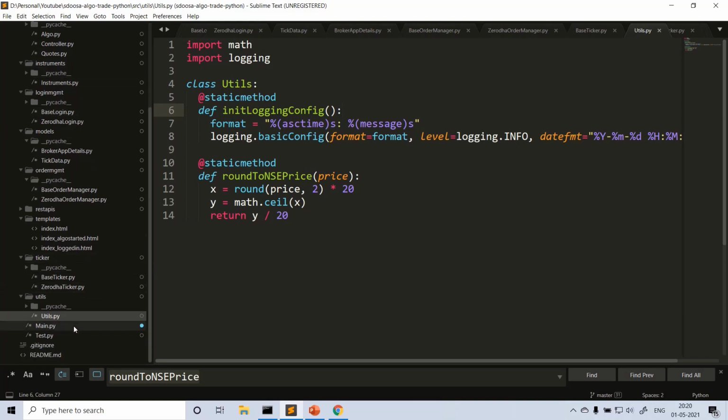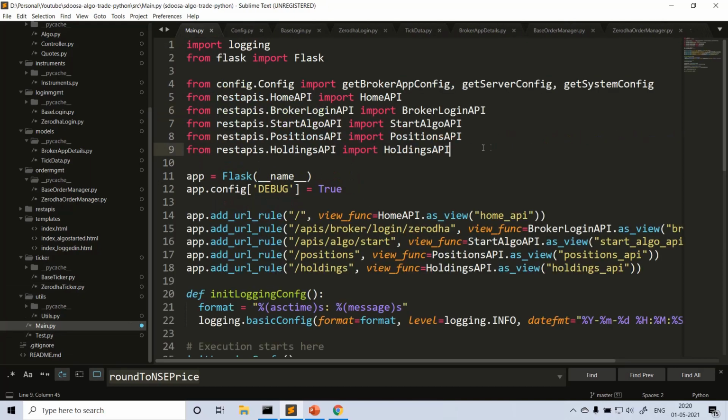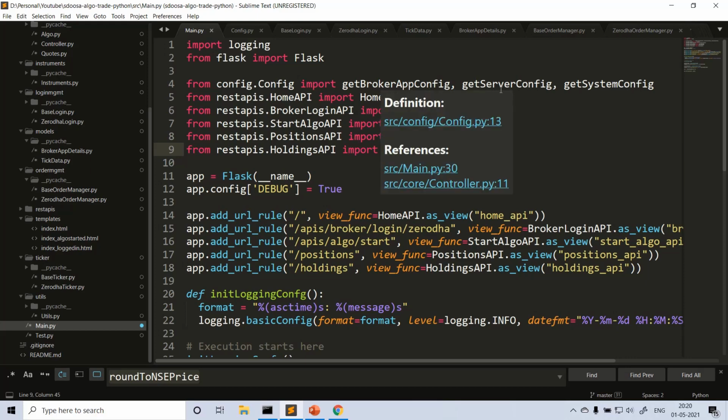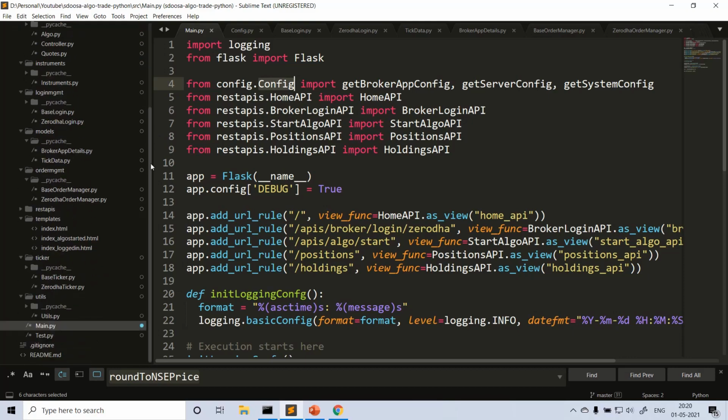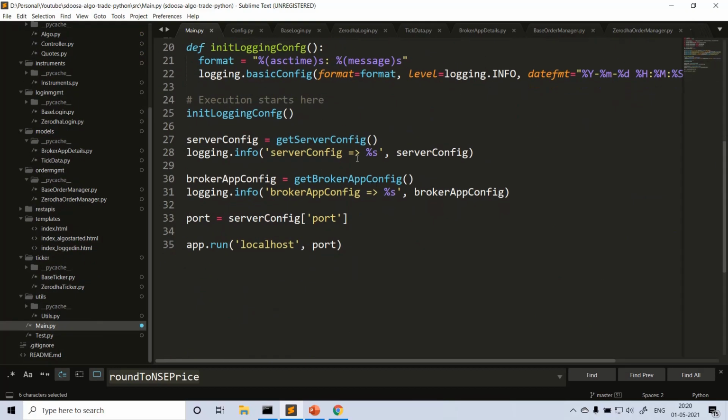And the main point starts here, main.py. Let's come to this. In main.py, what I'm doing is getting the broker app config, server config, and system config. From this config, I'm printing them at the bottom. And we need the port here, because we need to start our Python web server and run on localhost with this port number, that is nothing but 8080.